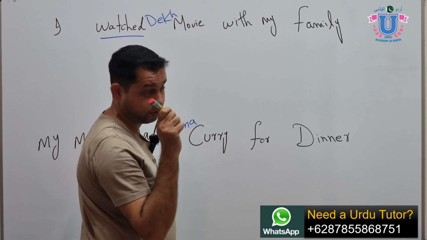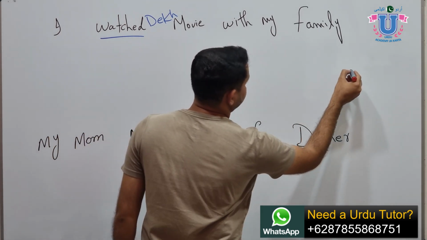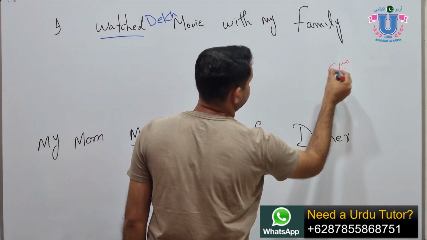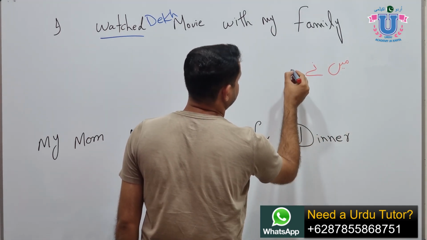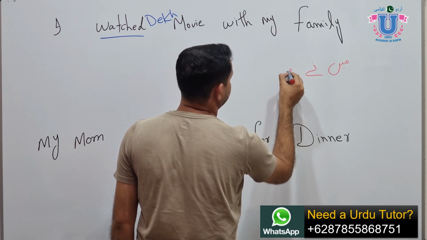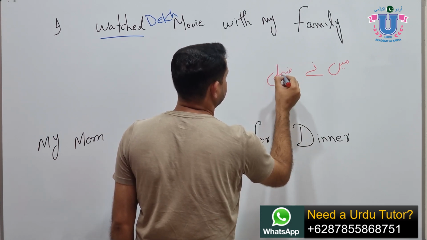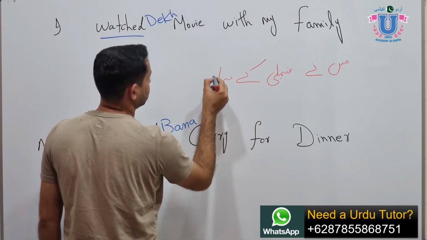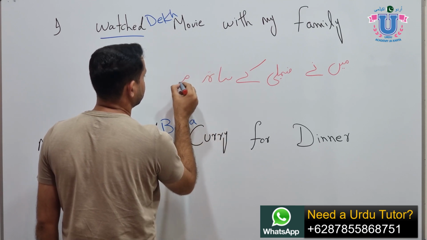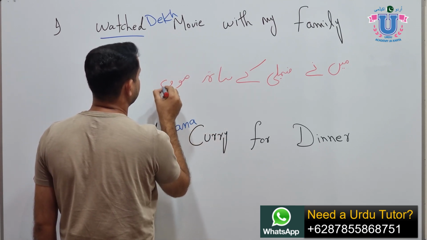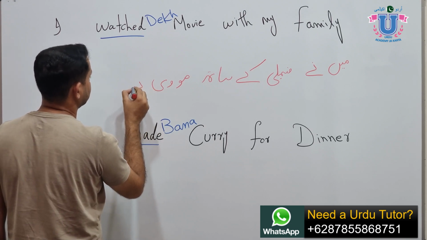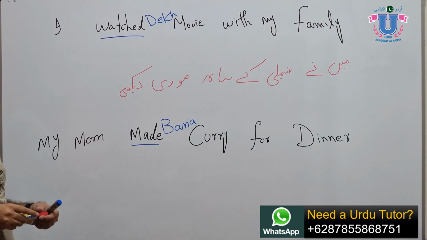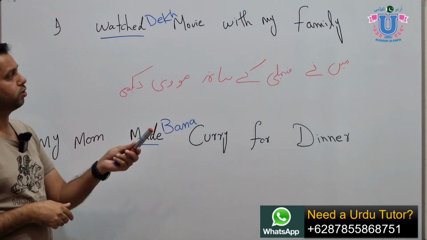I will not read it while I'm writing. Did you figure out how to say I watched a movie with my family?